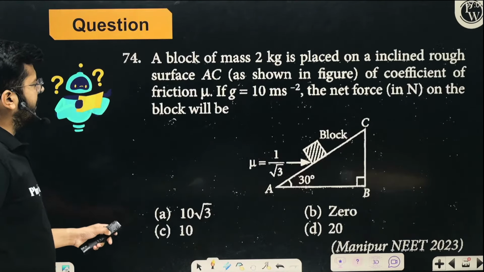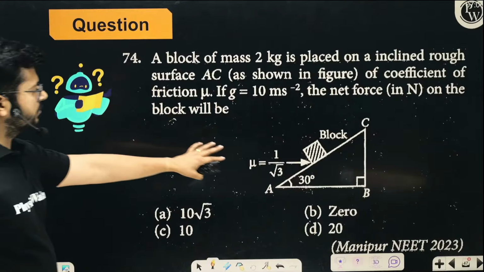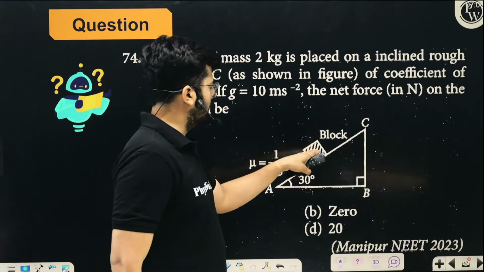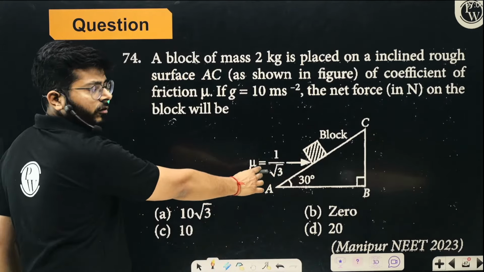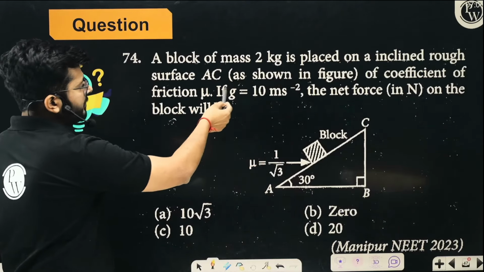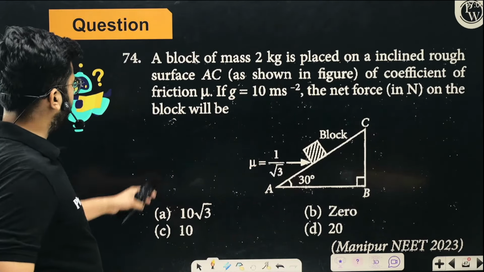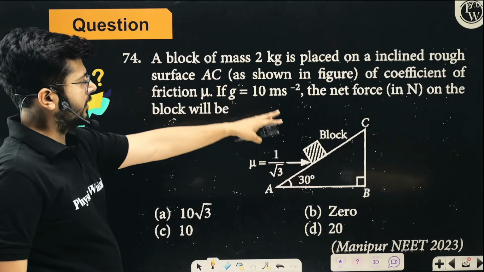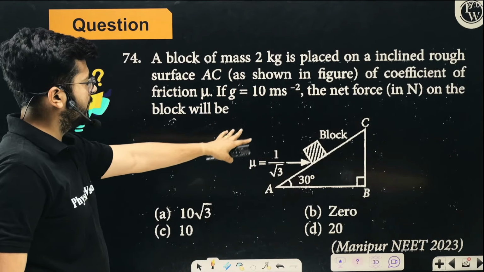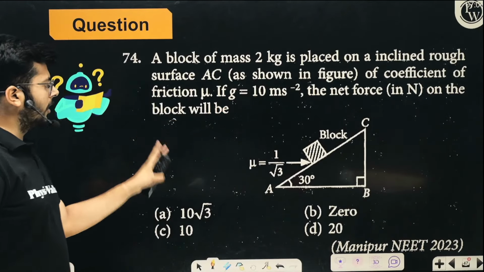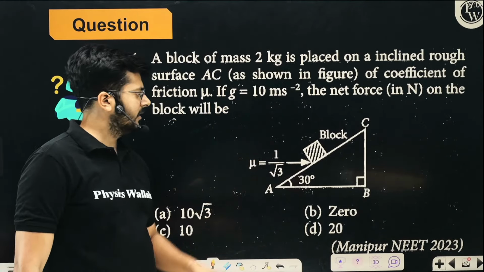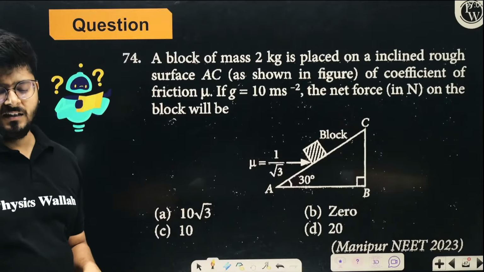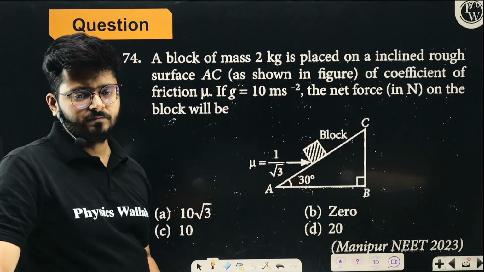So read the question and try to solve it. Over here, we have this block, we have this wedge and a block is there. Coefficient of friction is also given. A block of mass 2 kg is placed on an inclined rough surface as shown in the figure. Coefficient of friction is given mu. What will be the net force on the block? Think about it.